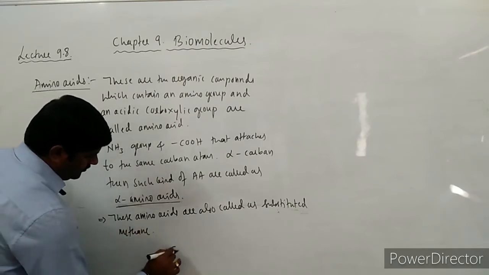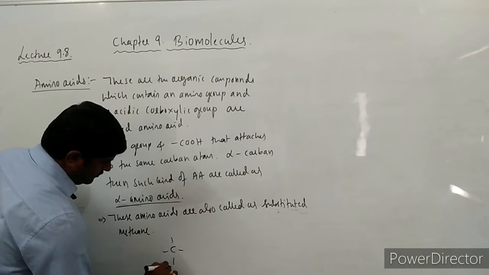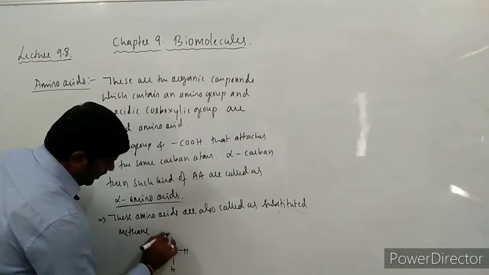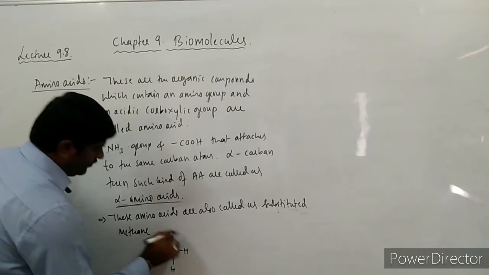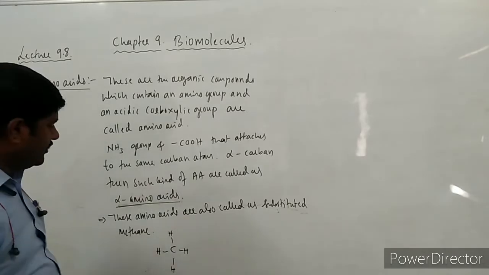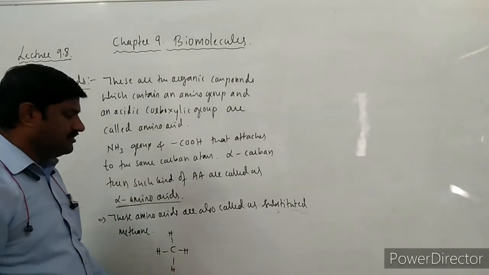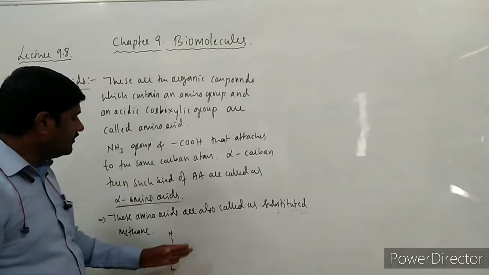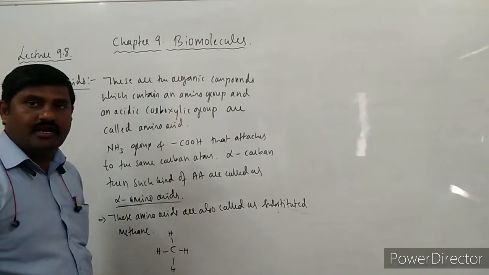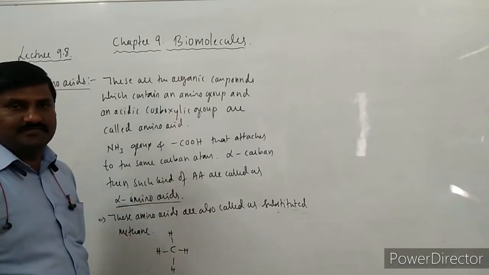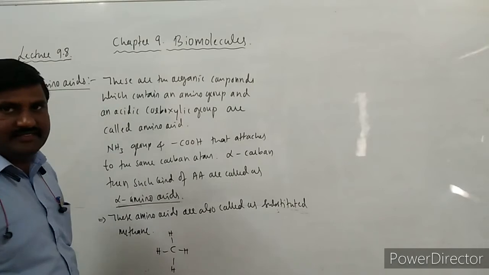See here, in methane the carbon has 4 valencies. In these valency positions, different substituent groups are added in the case of amino acids.